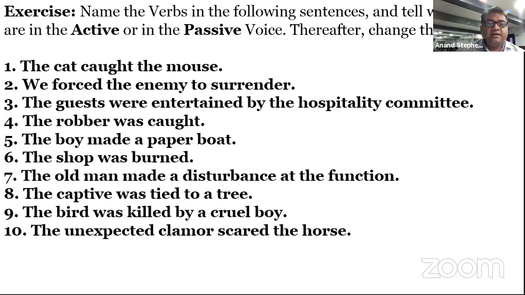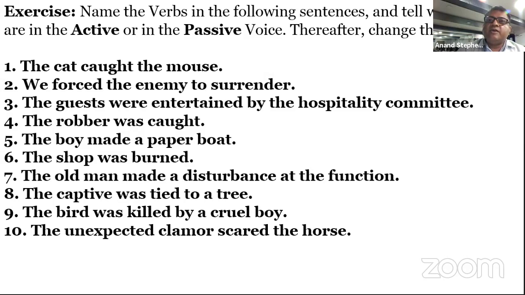The shop was burned. Again passive voice, but the by-object is missing. That is understood. The shop was burned by the people, by hooligans, by dacoits. You can imagine any object in this situation. Then you can turn it into the subject and start your active sentence.